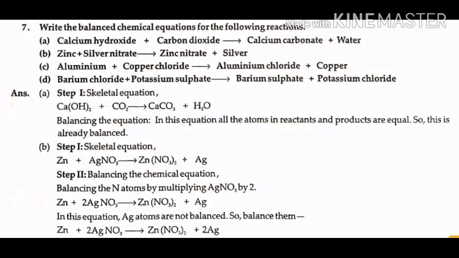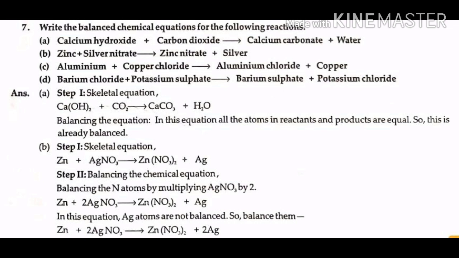Question number 7. Write the balanced chemical equations for the following reactions. A. Calcium hydroxide plus carbon dioxide gives calcium carbonate plus water. B. Zinc plus silver nitrate gives zinc nitrate plus silver. C. Aluminium plus copper chloride gives aluminium chloride plus copper. D. Barium chloride plus potassium sulfate gives barium sulfate plus potassium chloride.